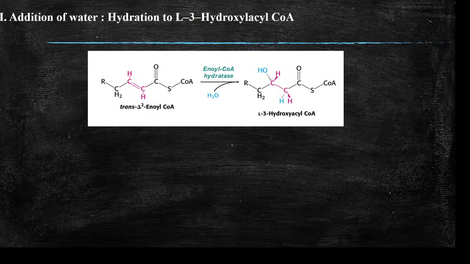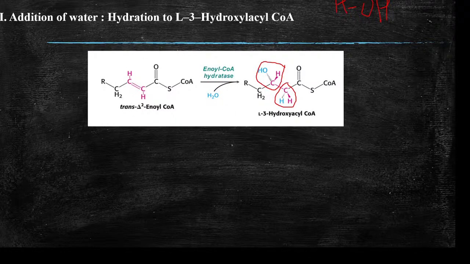So in the second step, you are going to add water. HOH is added: hydrogen is added to the alpha carbon, and the hydroxyl group of the water molecule is added to the beta carbon. So here, the alpha carbon is converted to CH2 and the beta carbon is converted to CHOH. So trans delta 2 enoyl CoA, we are going to remove this double bond and add a water molecule.